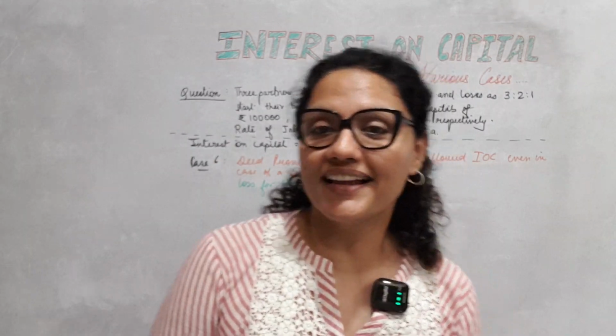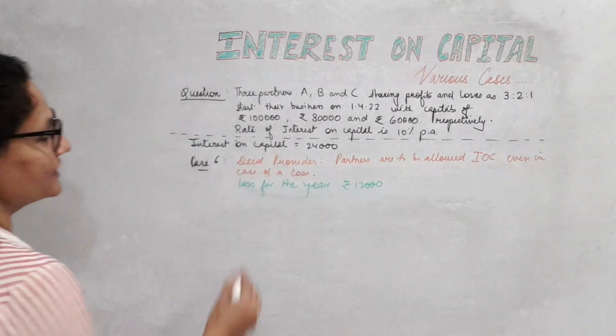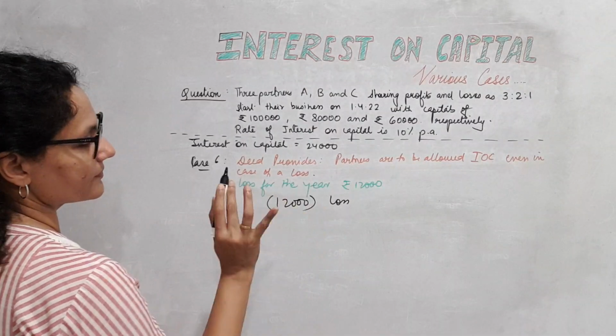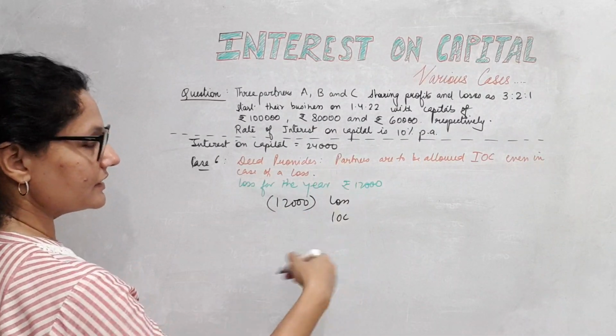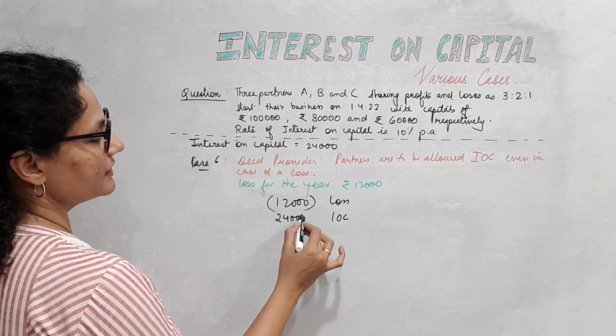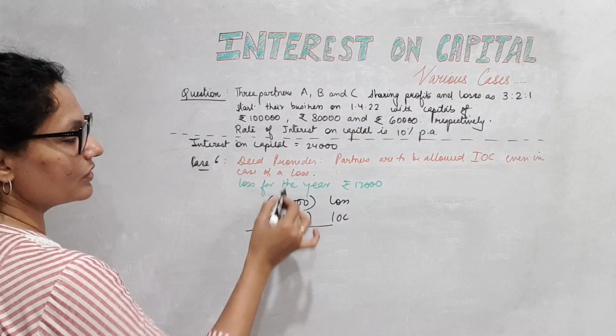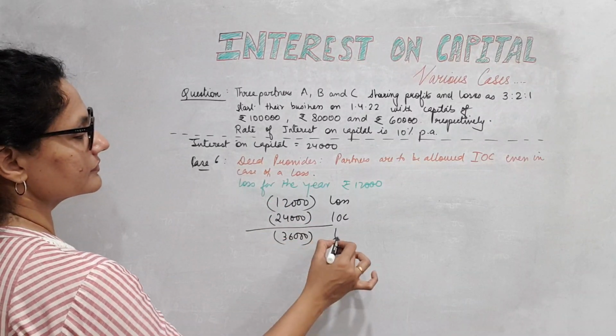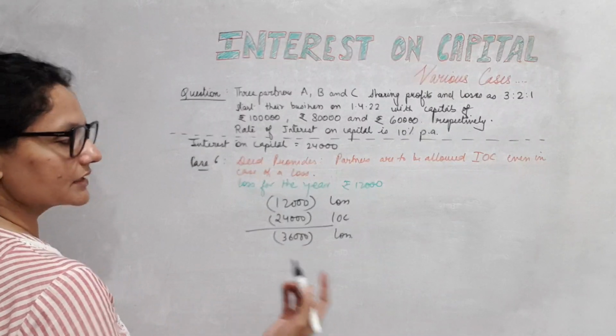Okay, so what will happen in this case? 12,000, a loss. It increases with the debit of IOC. I have to give the entire 24,000. So now the loss increases to 36,000. Clear?